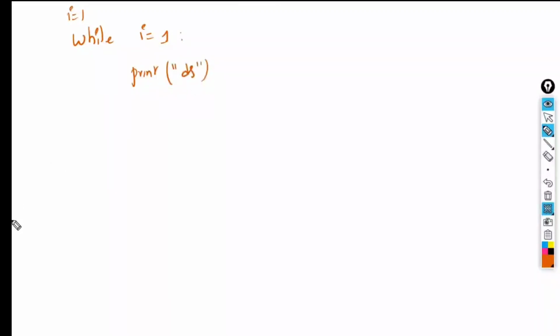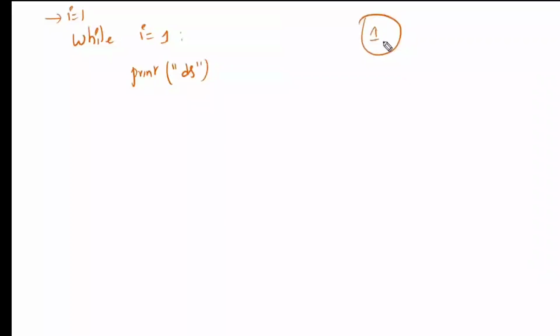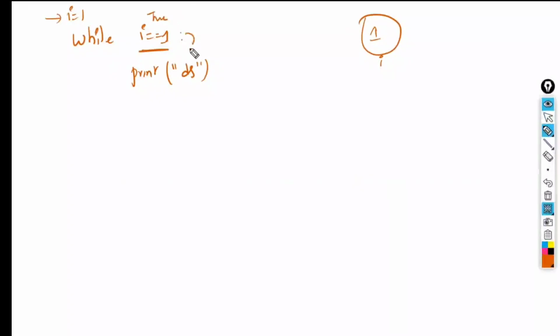First, i is equal to 1 creates an object 1 with i. Second step, it checks the condition: i is equal to 1, a comparison operator, whether 1 is equal to 1, true or false. True. Since the condition is true, it enters the loop and executes the while block, which prints ds.